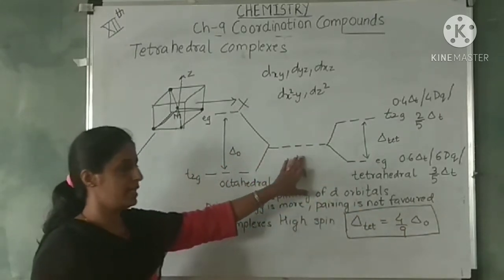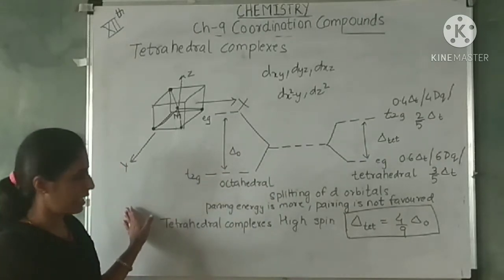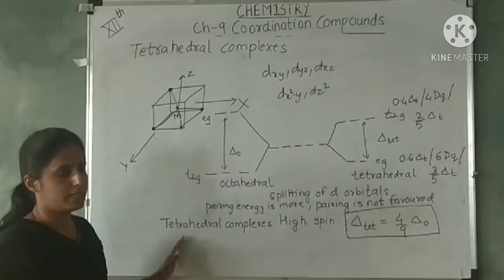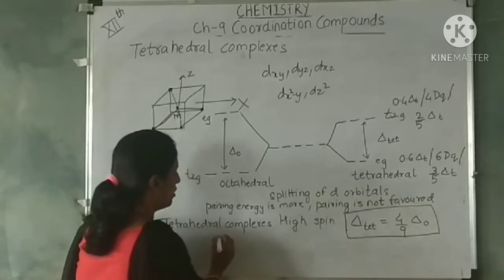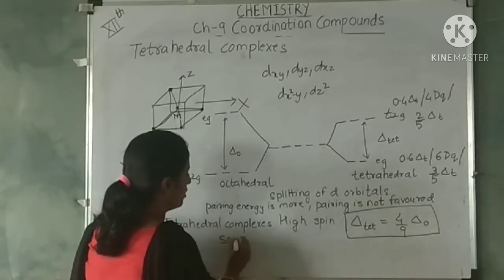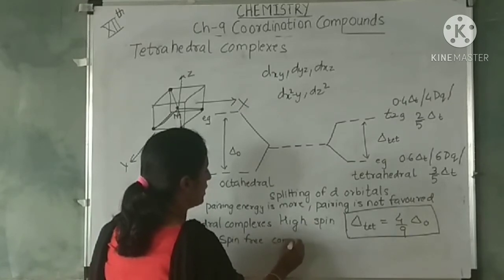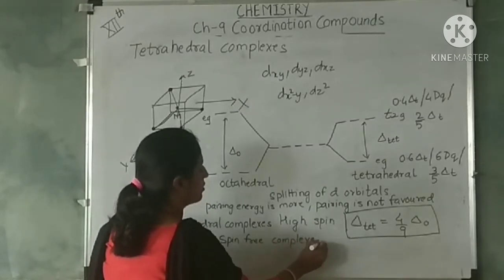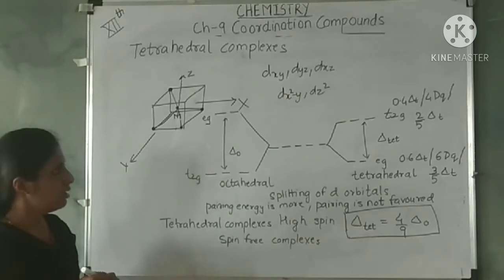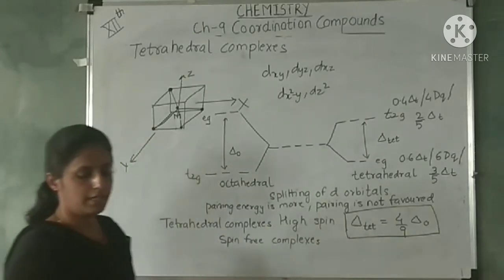Therefore, the splitting is less, therefore pairing will not take place, and tetrahedral complexes are high spin or spin-free complexes. Okay, this is the tetrahedral complex.